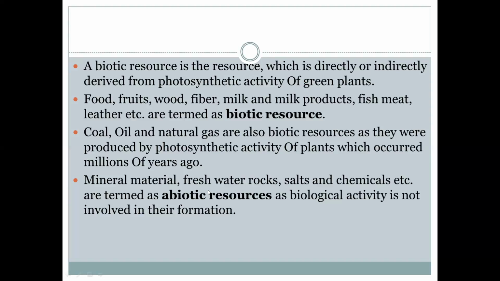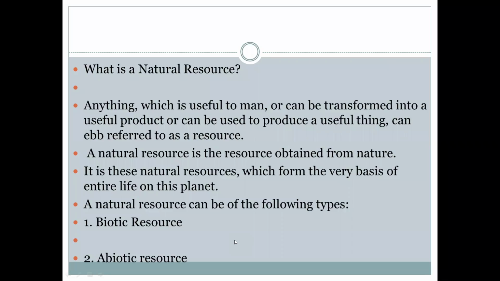These are the biotic resources and abiotic resources. Where do they come under? Natural resources. These are classified as natural resources: biotic resources and abiotic resources. These are the two types of resources.